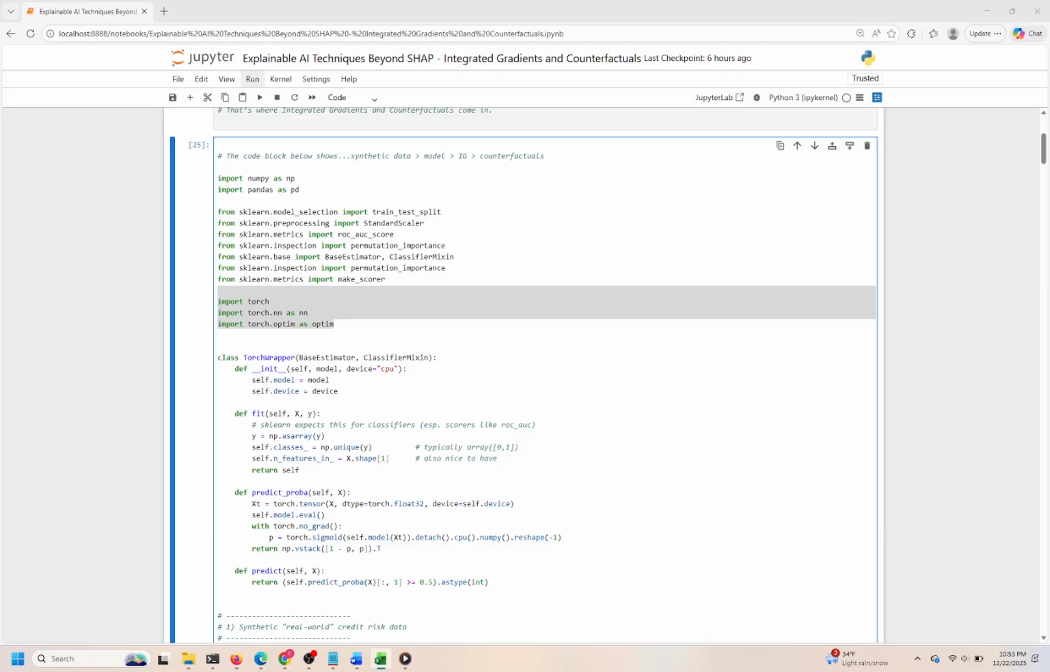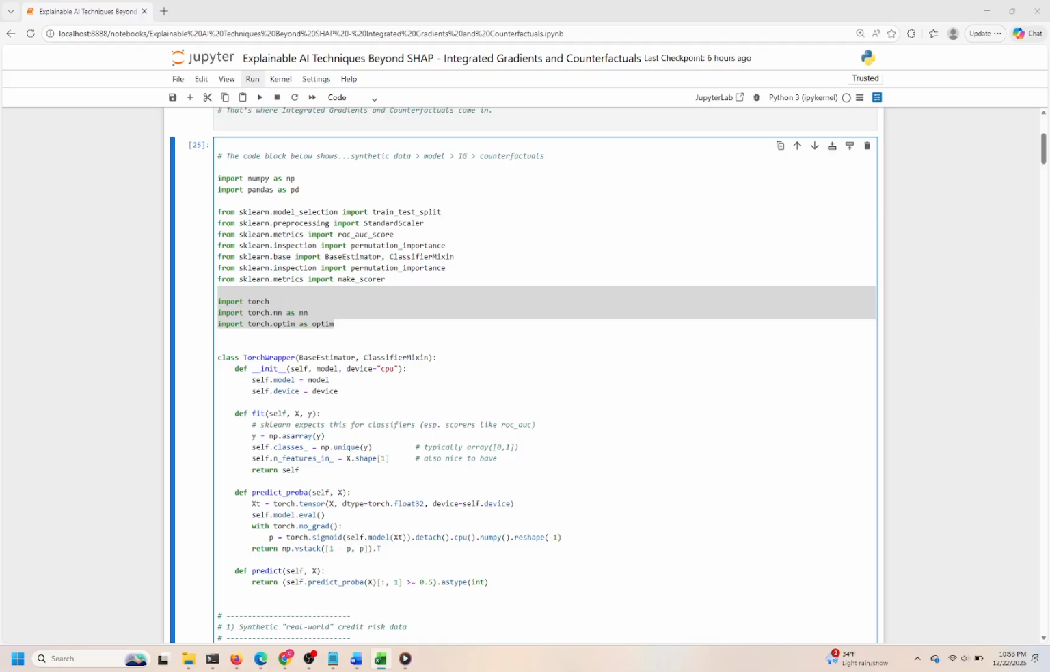The core of our data generation lies in the make_credit_risk_data function, which synthesizes a realistic credit risk dataset. It simulates borrower and loan features like credit score, income, debt-to-income ratio, loan-to-value ratio, and others, using distributions that mimic real-world ranges and behaviors. For example, credit scores are normally distributed around 690 with bounds to reflect typical credit score limits, while income follows a log-normal distribution to capture skewness in earnings.